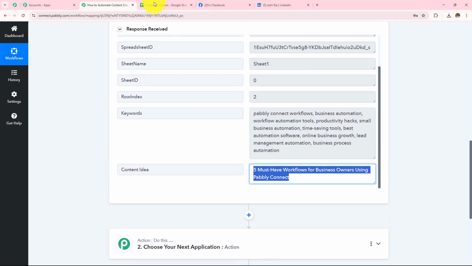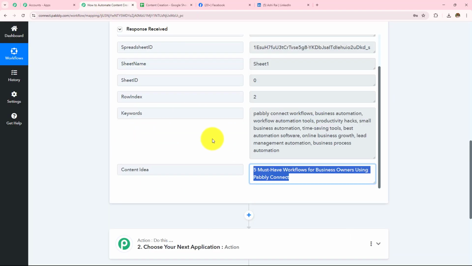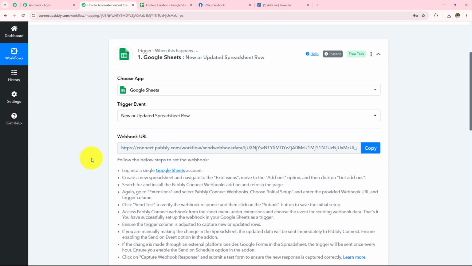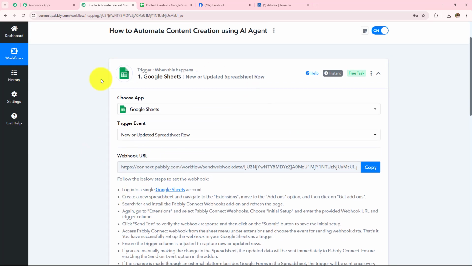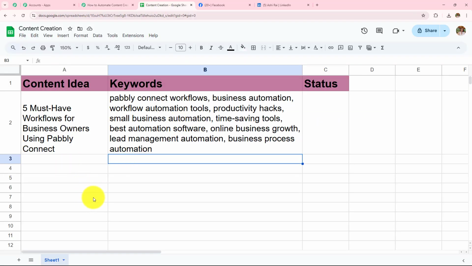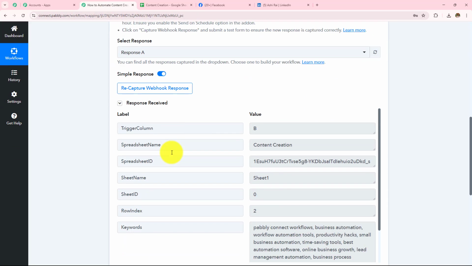Now here, as soon as I made this connection, I clicked on the send test button and made the setup configuration. I have captured that detail here in this workflow, and this means the connection setup that we have created with the help of this webhook URL between Pabbly Connect and Google Sheets is successful. And now whenever a new idea is added in this particular Google Sheets spreadsheet, I will start capturing that detail here in this workflow.